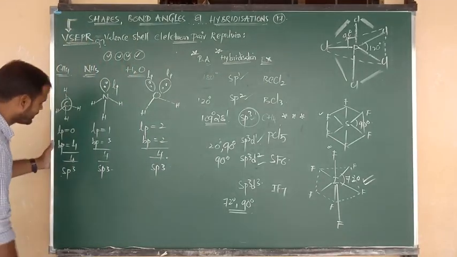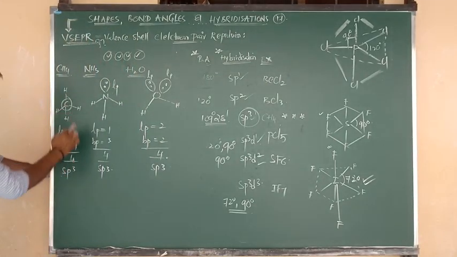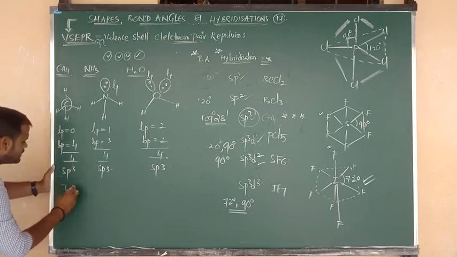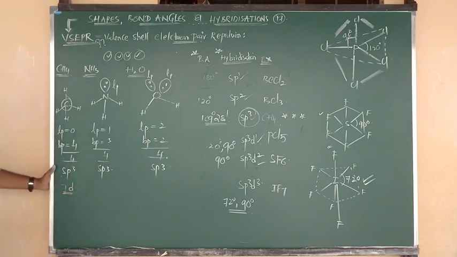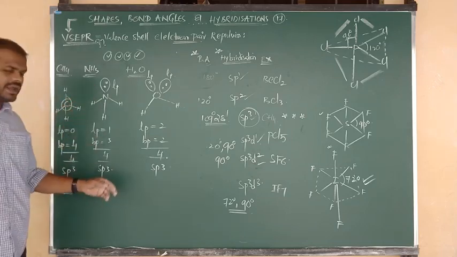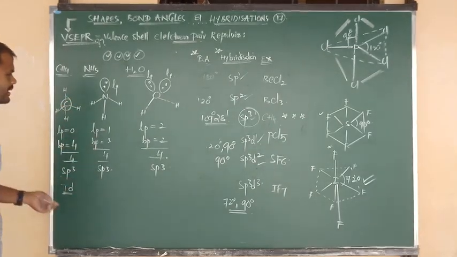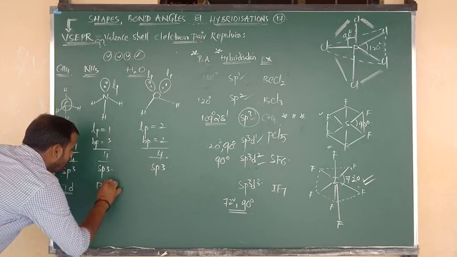Okay, na beta? Right. So in the methane molecule, the hybridization is sp3. It contains the geometry that is tetrahedral. Ammonia molecule hybridization is also sp3, but its geometry is pyramidal shape.